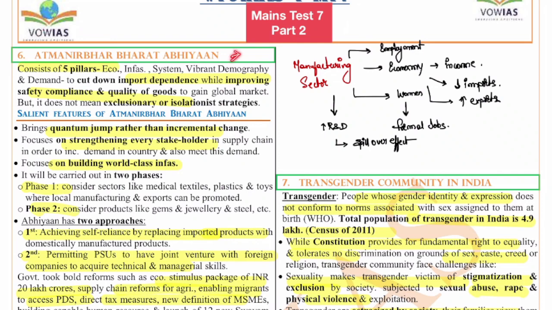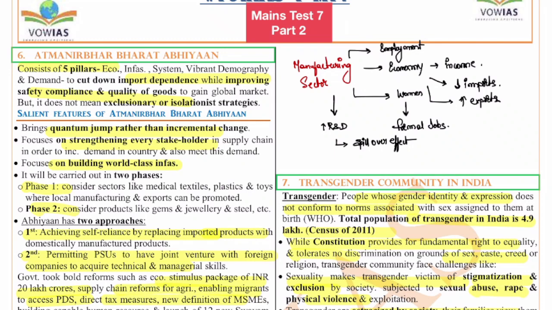The sixth question is on Atmanirbhar Bharat Abhiyan. The Atmanirbhar Bharat Abhiyan, if you see, is basically to boost the manufacturing sector of the country. It consists of 5 pillars: economy, infrastructure, the system, the vibrant democracy, and demand. This is basically to cut down import dependence while improving the safety, compliance, and quality of goods and to gain the global market. It does not mean an exclusionary or isolationist strategy. Rather, it is to ensure that we develop our system so that we can manufacture more and we can export more.